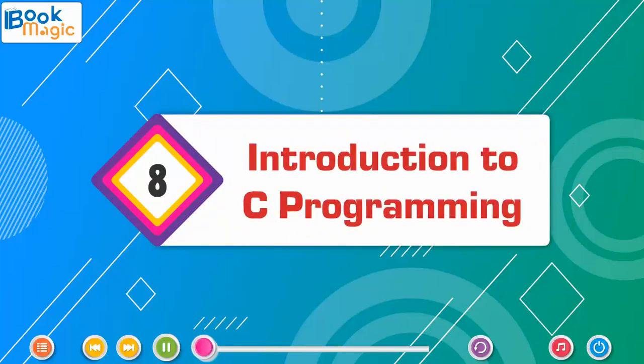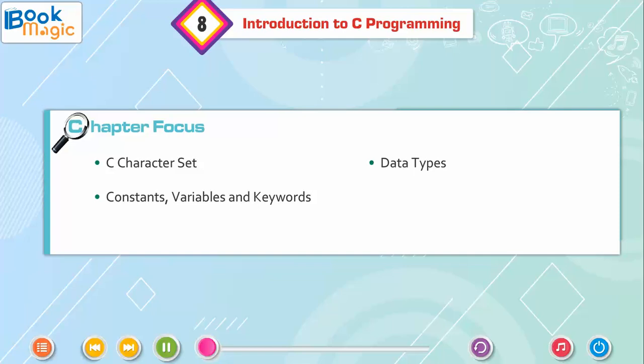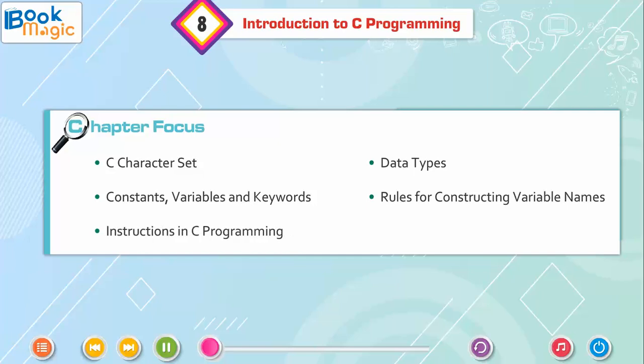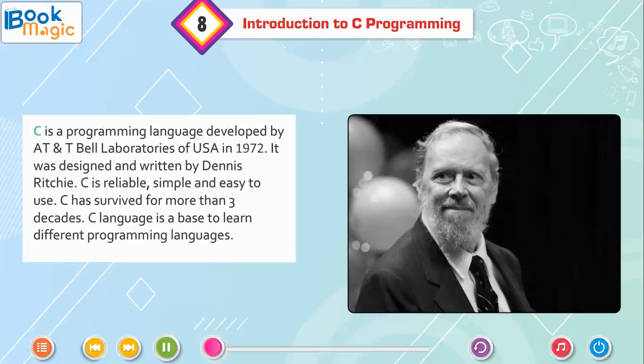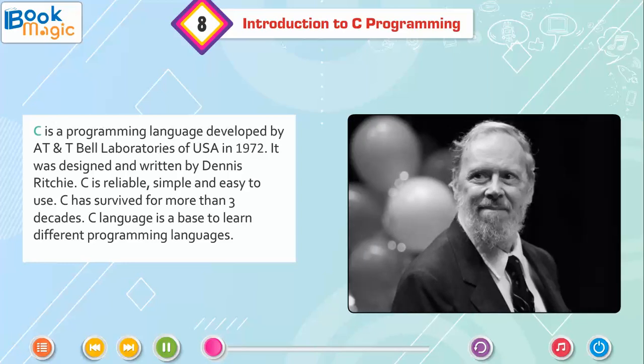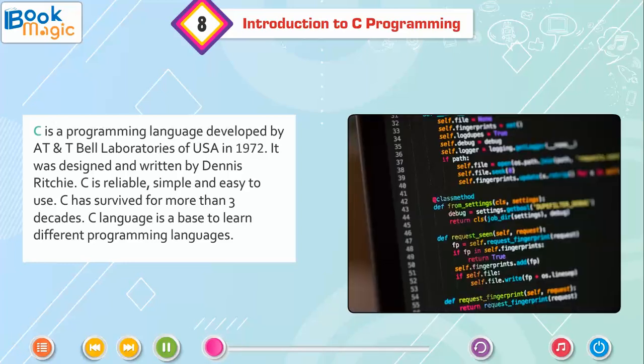Chapter 8 Introduction to C Programming. Chapter Focus: C character set, data types, constants, variables and keywords, rules for constructing variable names, instructions in C programming, operators. C is a programming language developed by AT&T Bell Laboratories of USA in 1972.